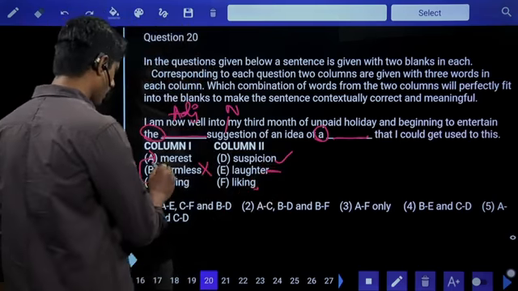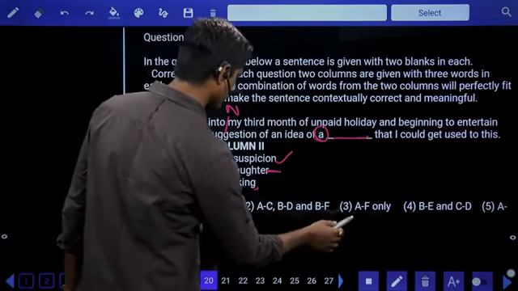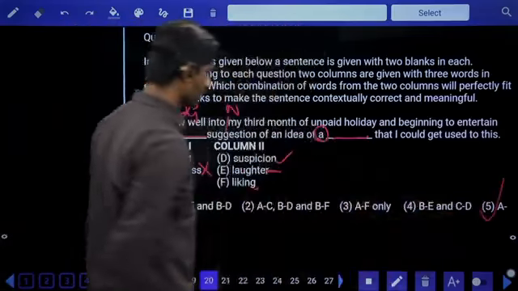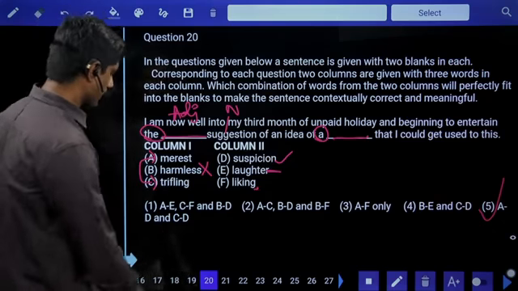The merest suggestion, trifling suggestion of an idea of a dash that, a suspicion that, an idea, laughter, not sure, liking is also not sure. So let me check, do I have AD and CD? No, B, AD, CD. Fifth option is the right answer, it is there. Suspicion that I could get used to this. Fifth option is the right answer.